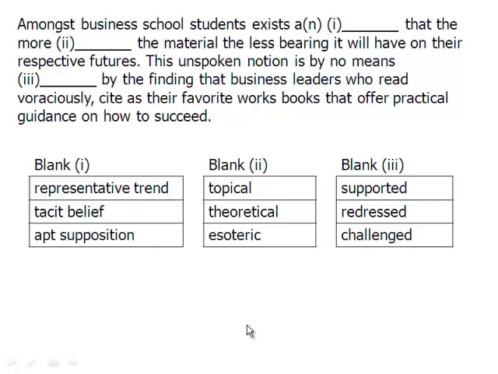Okay, amongst the business school students exists a blank that the more blank the material, the less bearing it will have on their respective futures. Now we can stop right there. There's a whole lot of blankage going on, so to speak. That is, we really don't have much in terms of clues. We just have these blanks. So what do we do at this point?